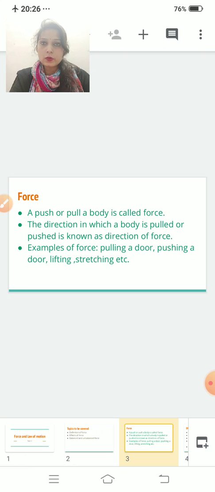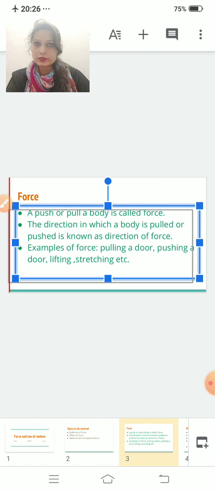I am reading once more. Listen carefully. What do you mean by force? A force is a pull or push activity. And we have done direction of force: the direction in which you are pulling or pushing an object is known as direction of force. Examples: lifting, squeezing, stretching. These are all examples of force.